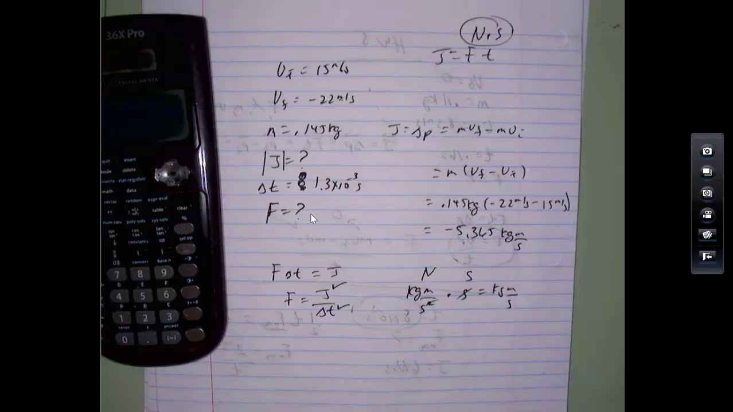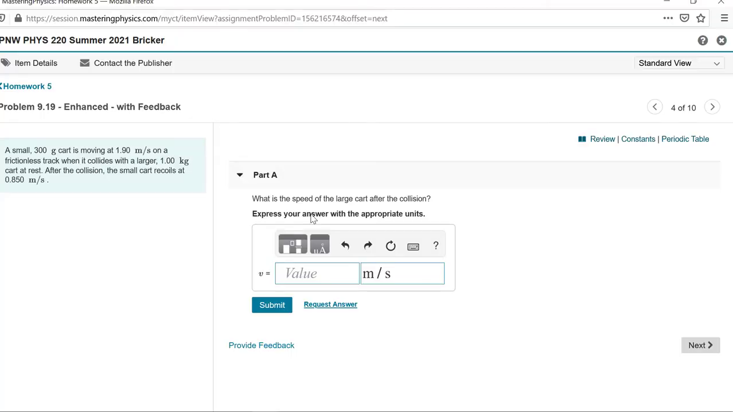Okay, let's look at the next one. Okay, the next one is we have a small cart, 300 grams, moving at 1.9 meters per second on a frictionless track, collides with a larger 1 kilogram cart initially at rest. After the collision, the carts recoil at 0.85. The small cart recoils. Okay, so this is a collision problem.